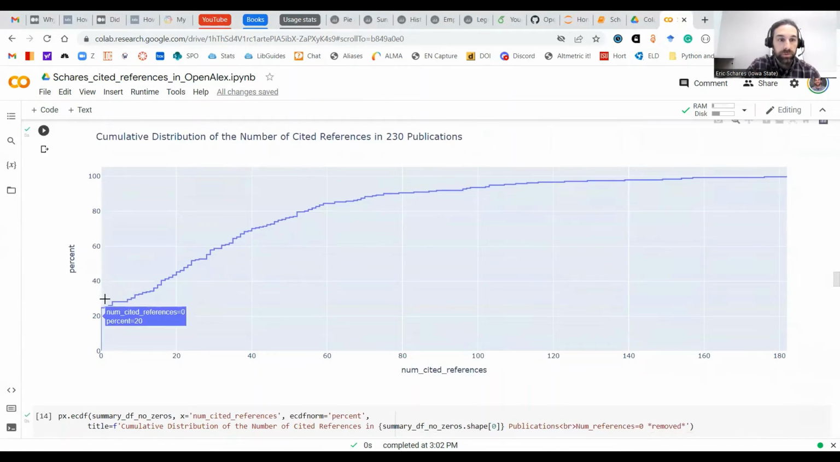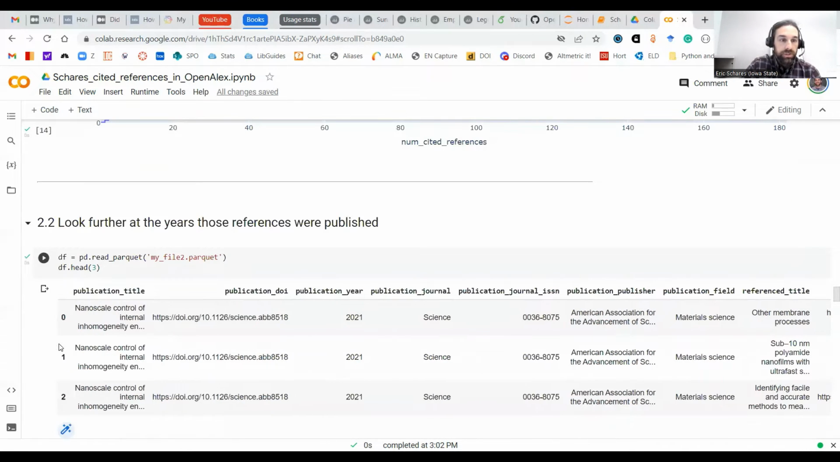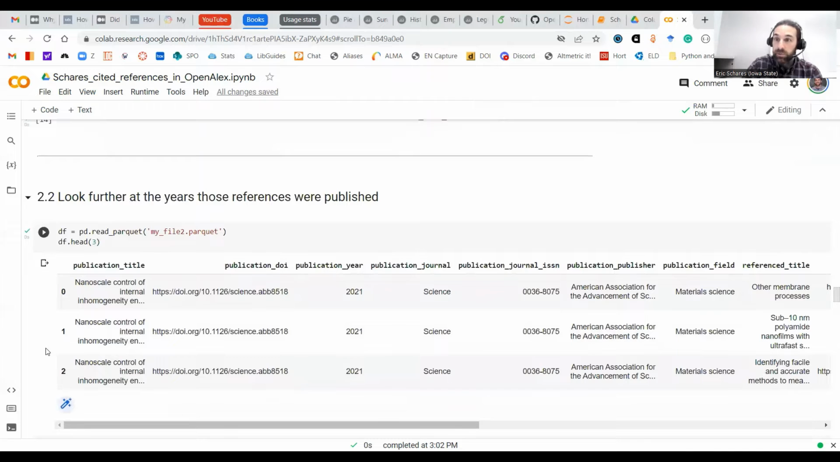We can also look at the cumulative distribution. We've got the big spike here at 0. If we get rid of that, we can see 20% have, it looks like, 16 references or fewer, and on and on. Now that's just the number of references. We can look at the actual characteristics of each reference.